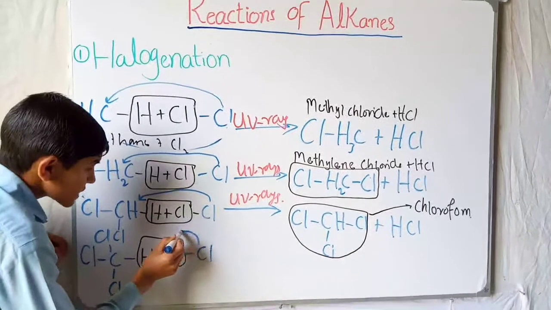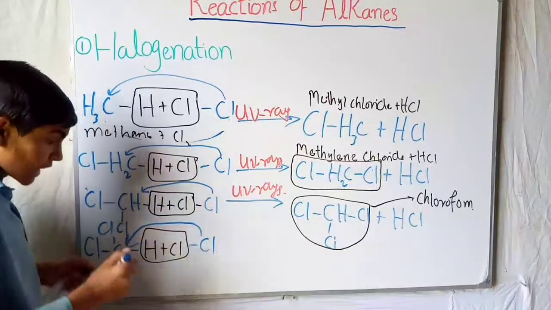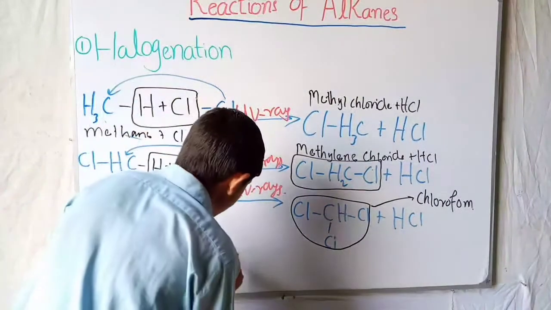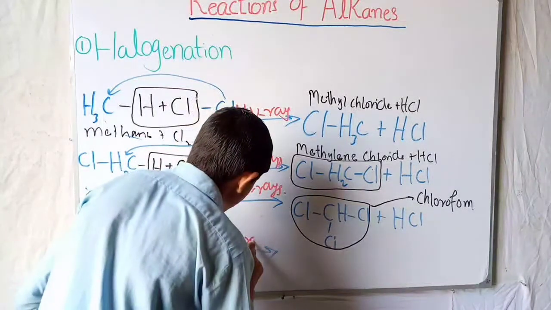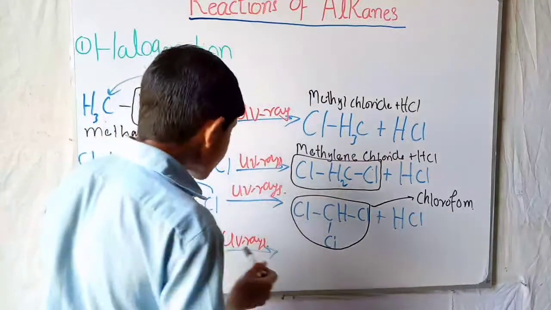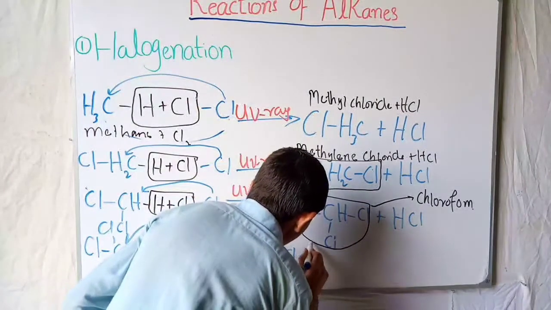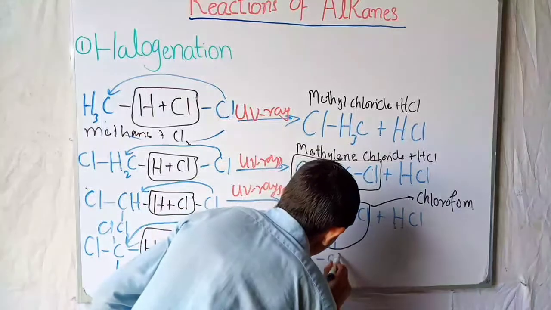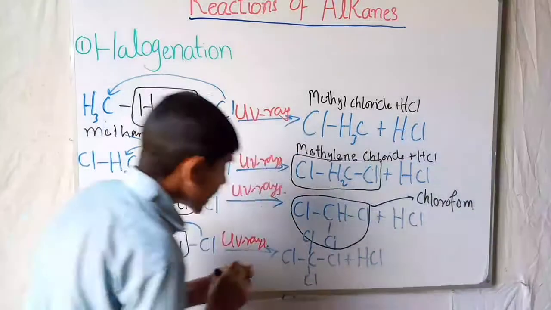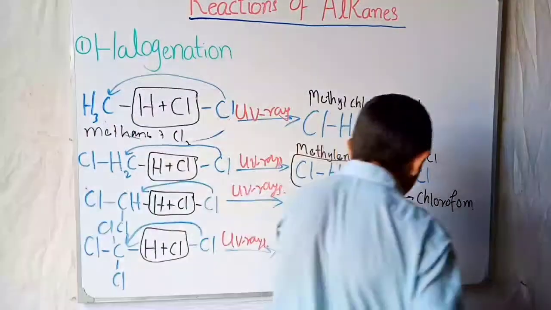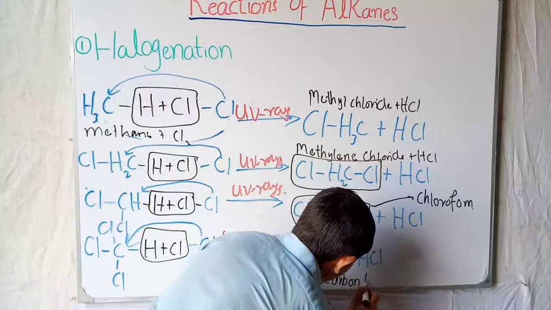Then one Cl will again react with this, so one more bond will be completed by Cl. So in the product, in the presence of UV rays, Cl is bonded to one C here, and one Cl from here, one Cl from here, and one Cl from here, plus HCl. Now this is called carbon tetrachloride.